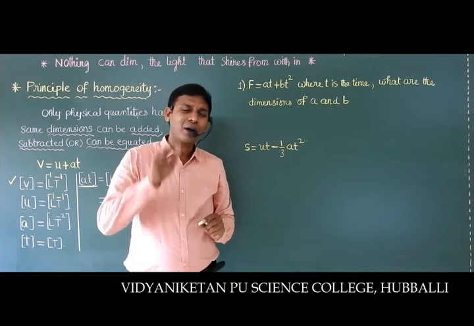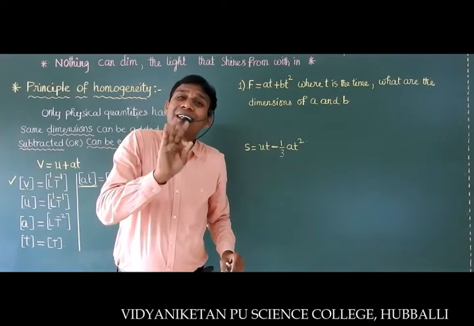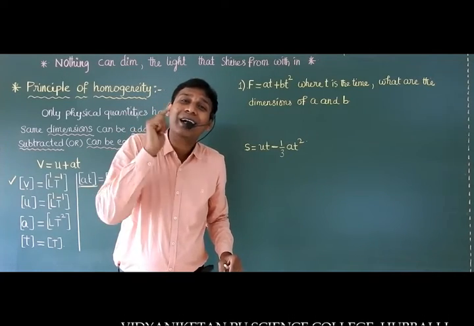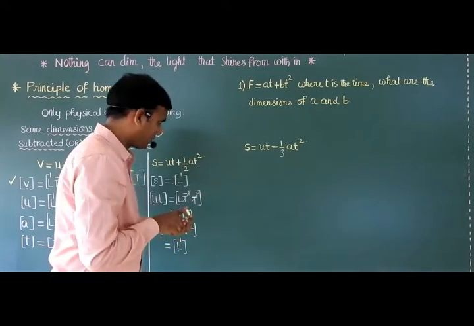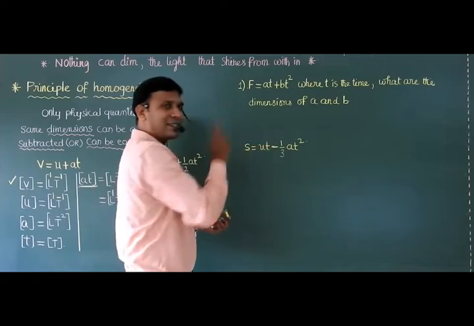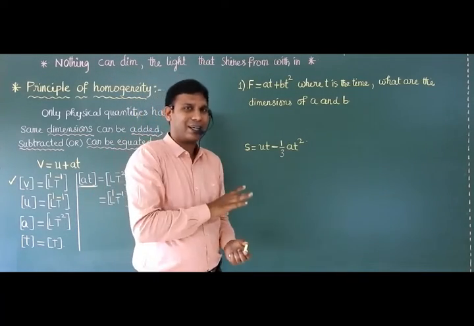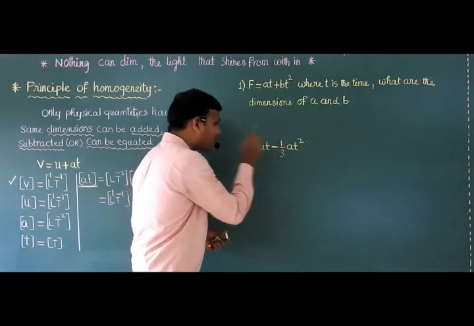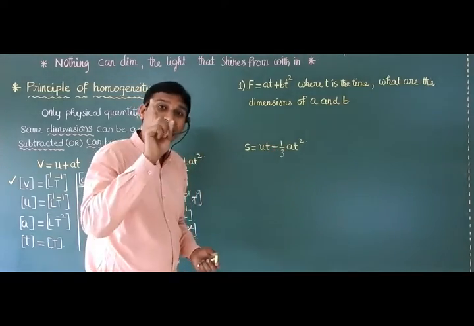Okay. Now the question is whether this equation is dimensionally correct or not. Yes, the answer is this equation is dimensionally correct, but physically this equation is not correct because here it is not 1 by 2, and here it is not minus, it is plus.